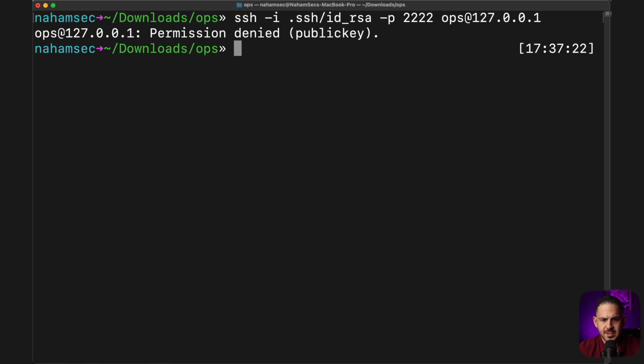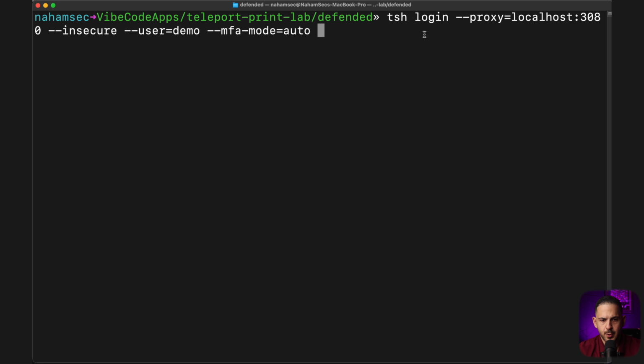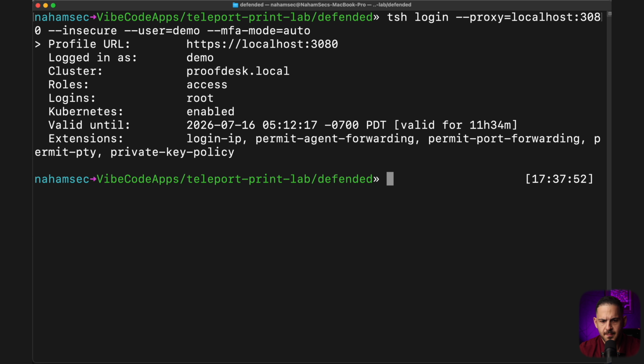Now, again, using the same method, it says public key denied. So the SSH key no longer works, even though it was working earlier. We're going to use Teleport here and tell it that we want to log in. We're going to use insecure because I'm using my localhost and I don't have any cert set up. Our user is demo, and MFA mode is auto, so it can auto-detect what it needs. It is going to automatically log us in because I think I already had my key in there, my finger on there, so it worked. Even so, we can log out and do it again if needed.